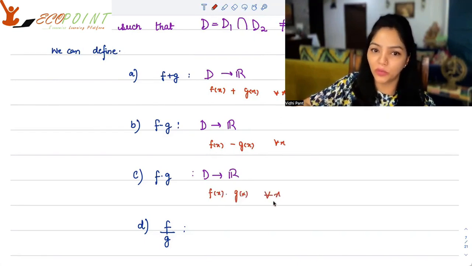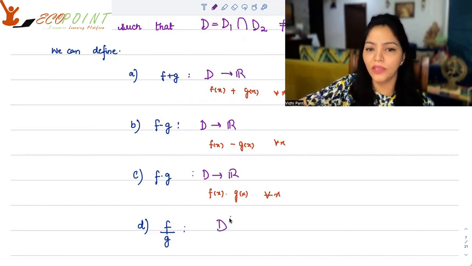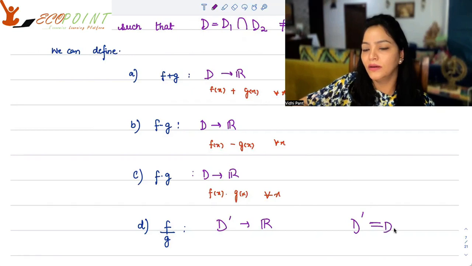That's what your function will be. Now, be careful when it comes to f upon g. The only thing that you have to be careful about is that the domain will basically be D, except that you will have to exclude all the x's where g(x), your denominator, is 0.